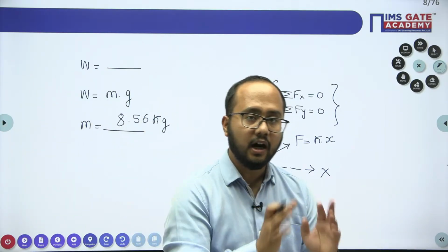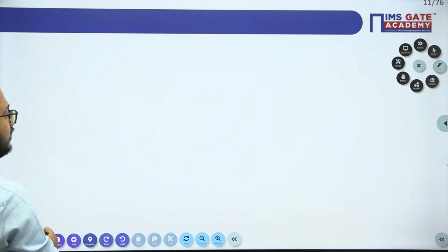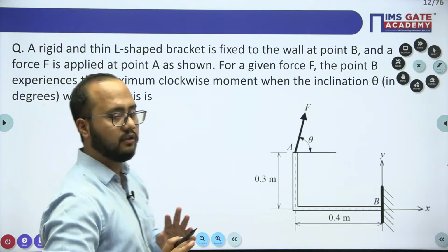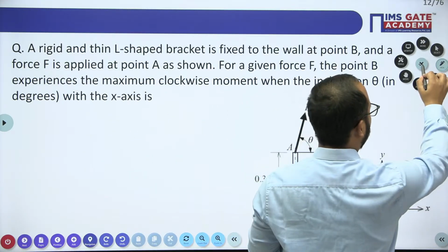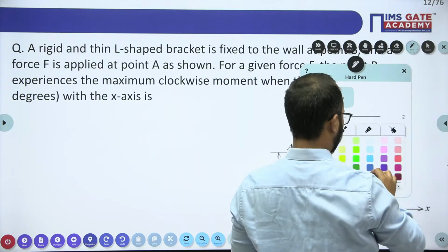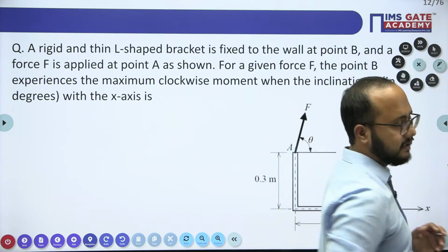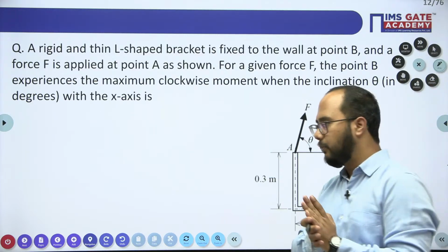Now moving ahead with this question after solving the previous one. This is one of the most important questions, I would say. You just need to apply some basic aptitude part here also. Again, this is a very important question.